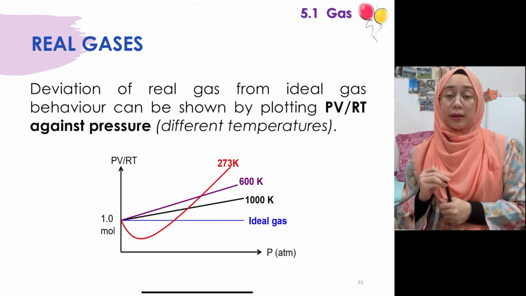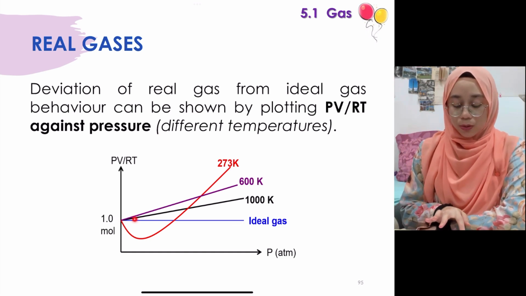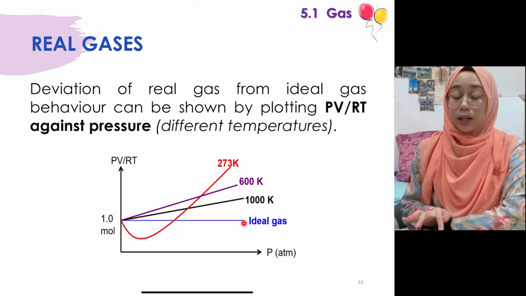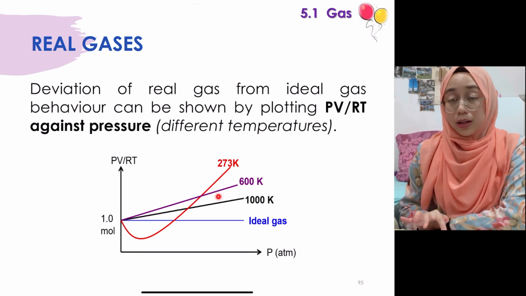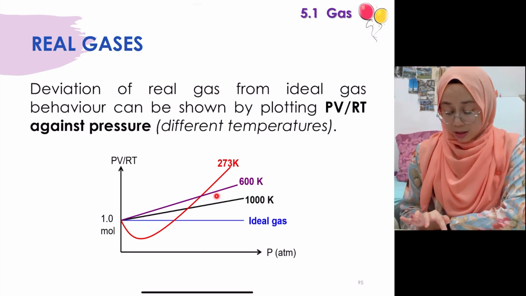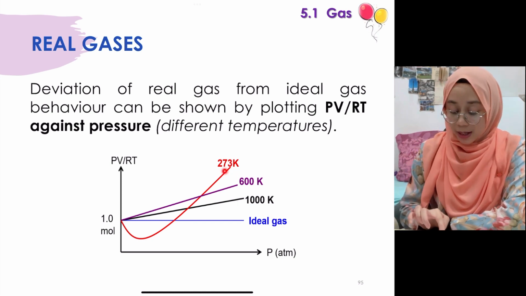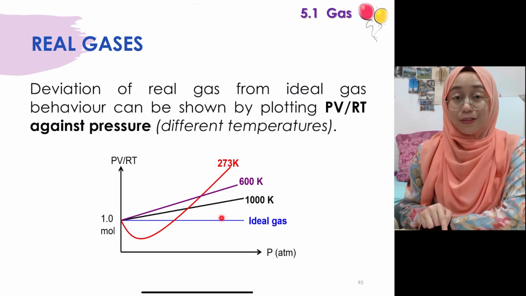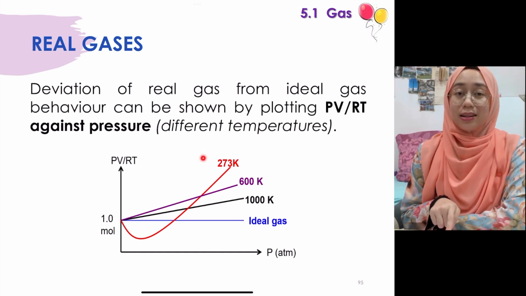Okay, yang ni pula adalah different temperature. So as you can see, yang ni, okay, so at a certain temperature the gas will behave ideally. Okay, so ini ideal gas punya line. Okay, tapi as you can see here, kita boleh nampak ada temperature 273, 600 and 100K. So we can see that even like at the different temperature pun the gas actually deviates further from the ideal gas. Tapi we can see that as the temperature increases, actually dia semakin mendekati ideal gas punya behavior, and as the temperature lowers down, dia makin jauh daripada ideal gas behavior.